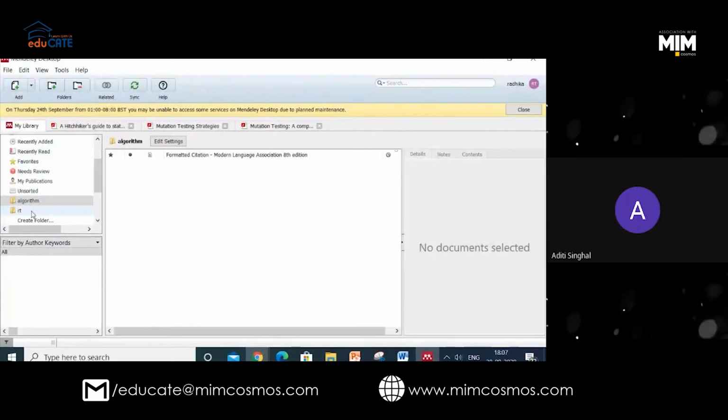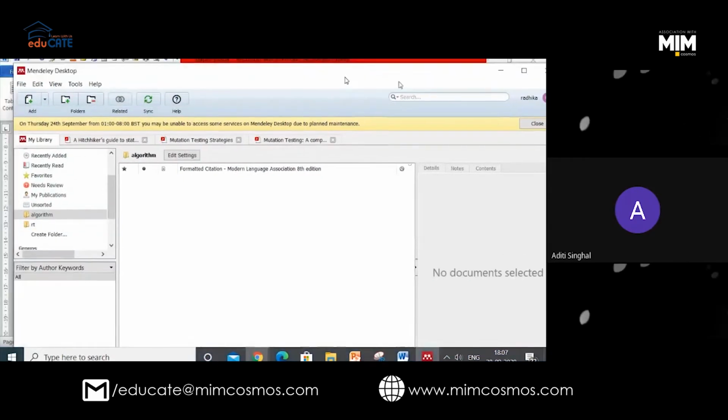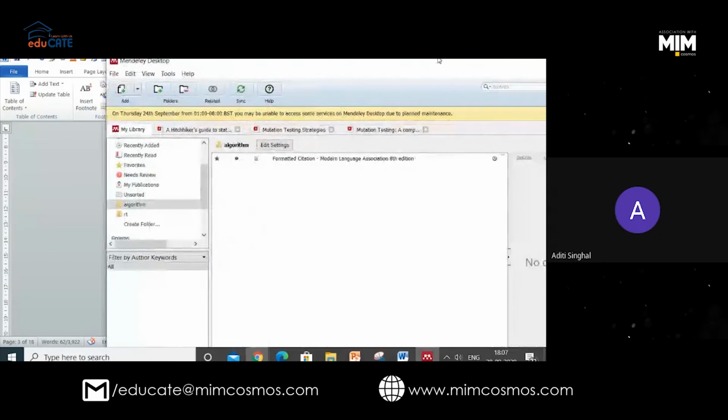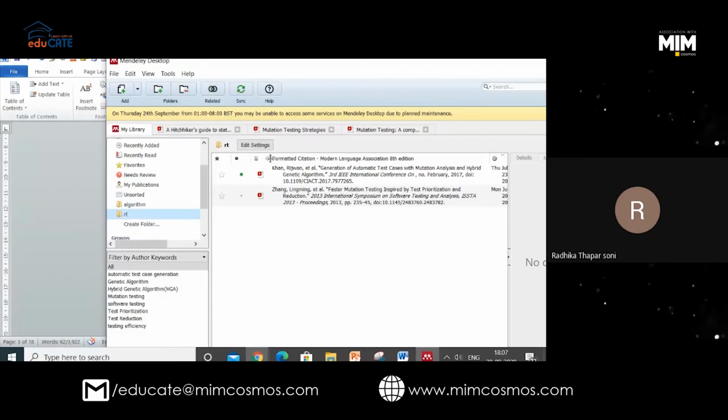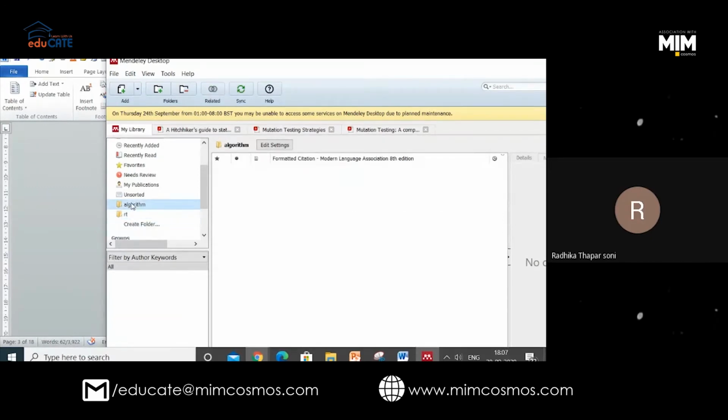I'm trying to ask, there are 3 folders, so would all 3 be combined here together? You can make 3 folders here, ma'am. Okay, first, I have made a folder called algorithm. This is empty. One I have created, RT. I have kept 2 papers. Let me put some papers here also.